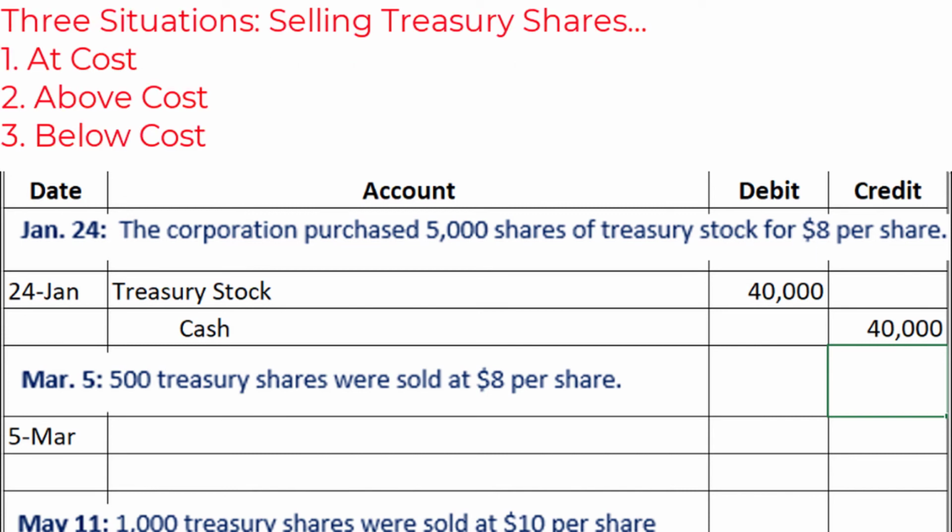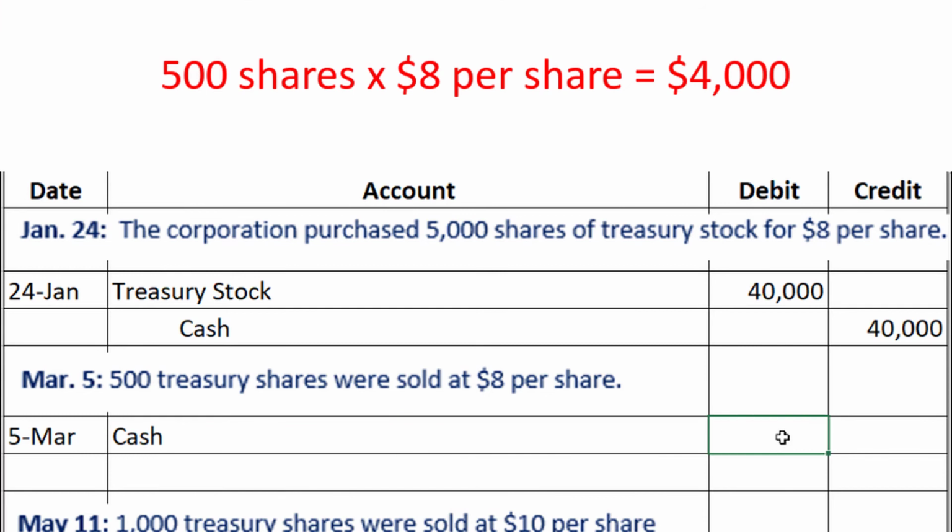In the remaining three journal entries, we're going to explore how to account for selling treasury shares at cost, above cost, and below cost. The first case is when we are selling treasury shares at cost. Remember that we purchased the treasury shares for $8 per share, and here we are selling 500 of those shares for $8 per share. So of course the company is going to be getting cash, so we will debit cash for 500 shares multiplied by $8 per share. That gives us $4,000. And then we are going to have to credit the treasury stock also for $4,000.